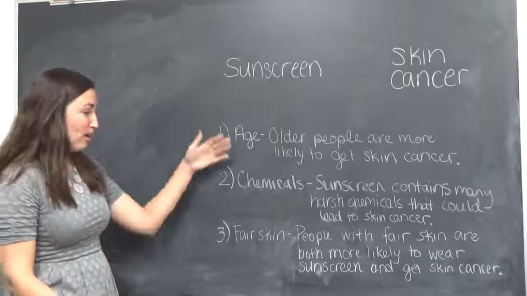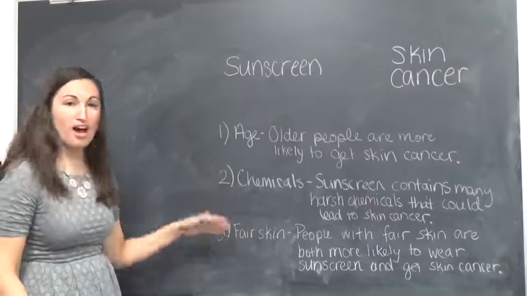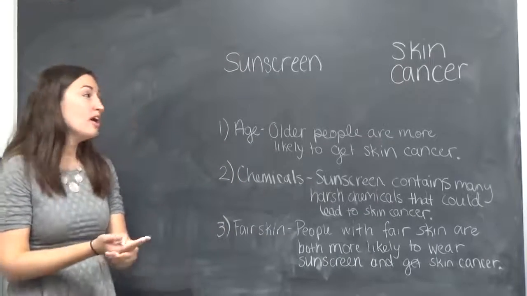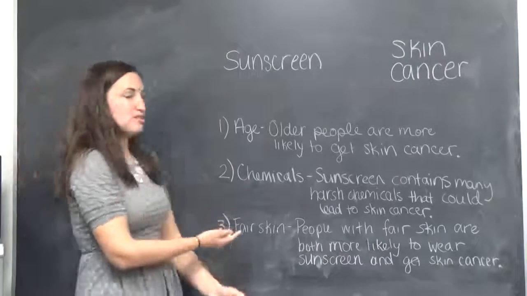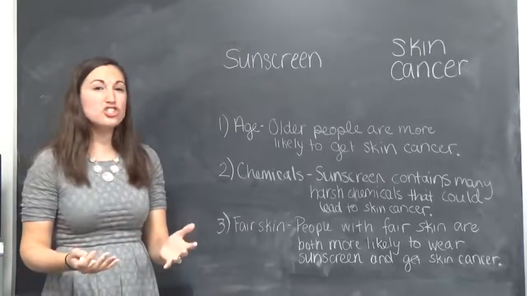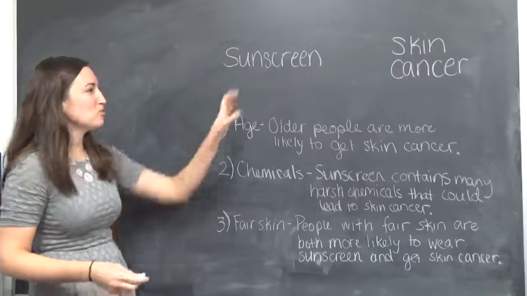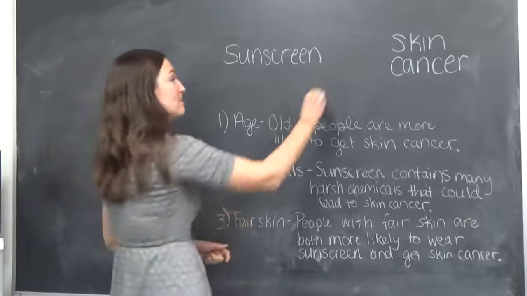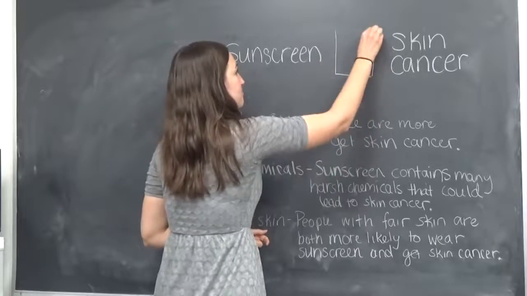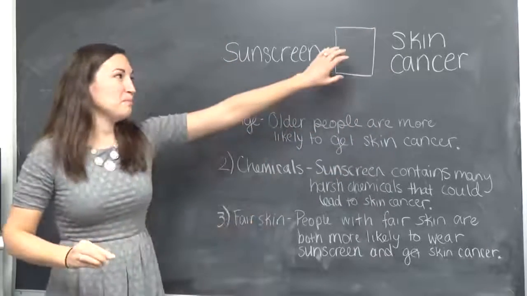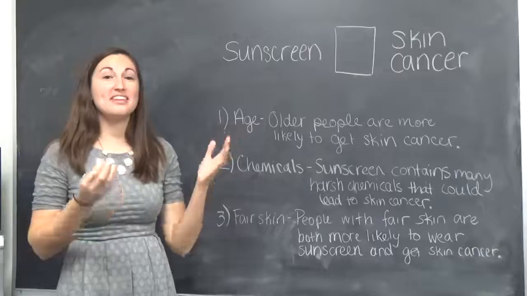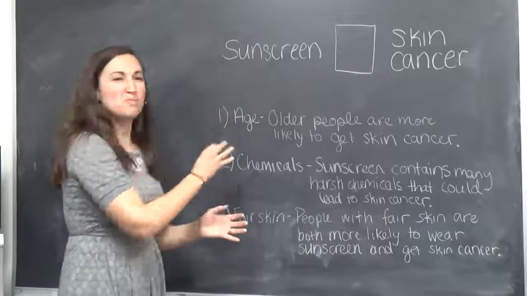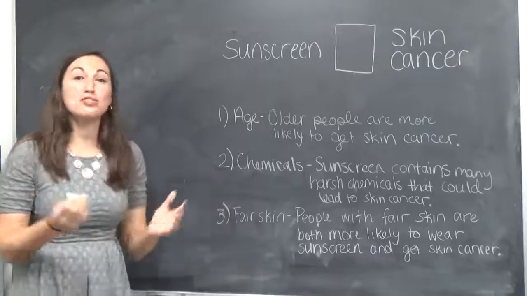So I have three different things here that we have to decide. Are they confounders, causal links, or neither? We looked at how to do this in class with the diagram. So here's just another diagram that might help you. I want to figure out, how are these two things related? I'm going to put each of these in this box and then decide which way the arrows go. Instead of trying to predetermine which diagrams these go into, I'm just going to make my own.